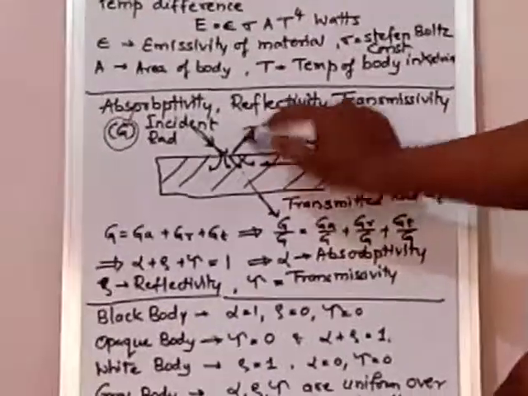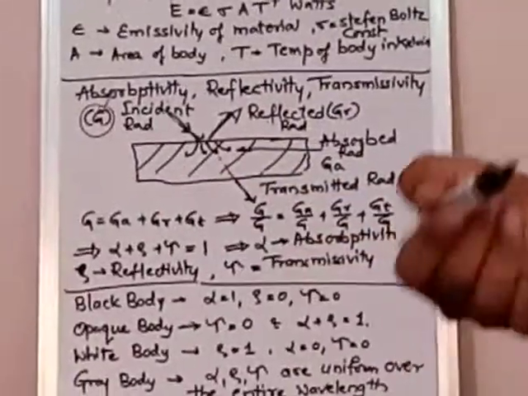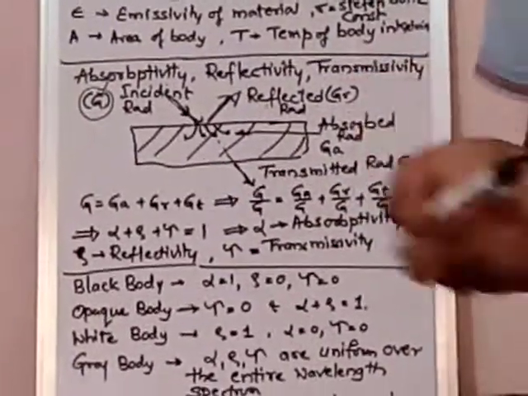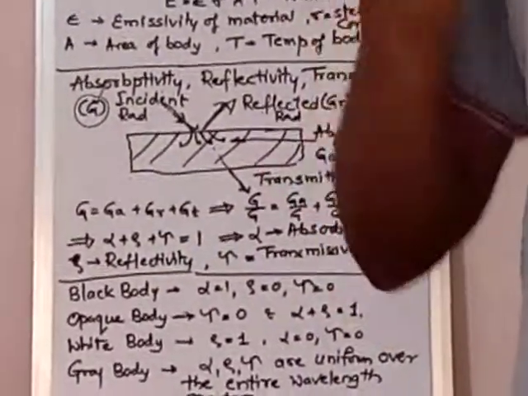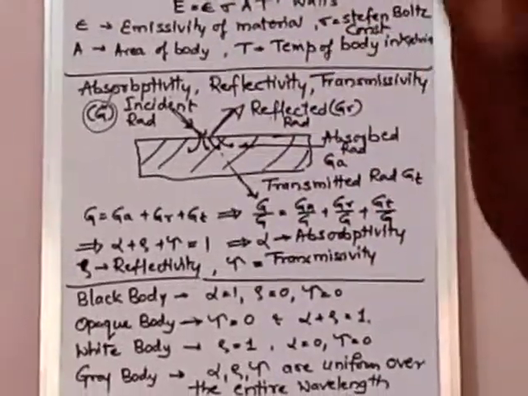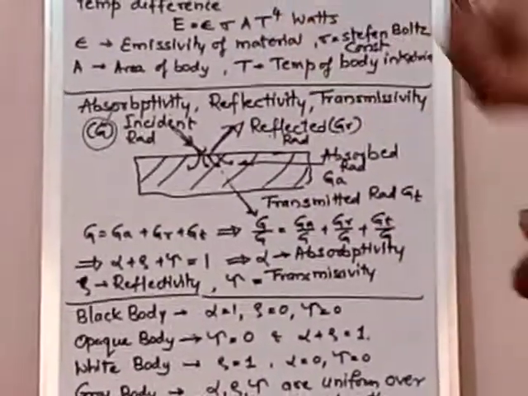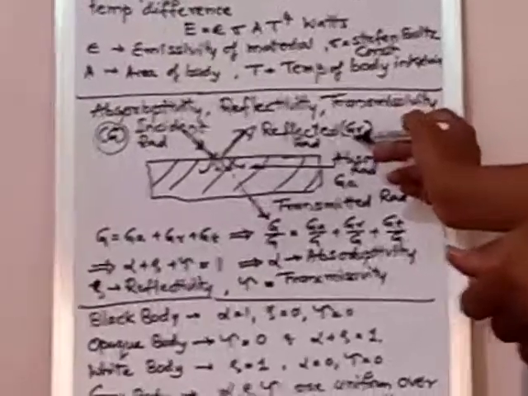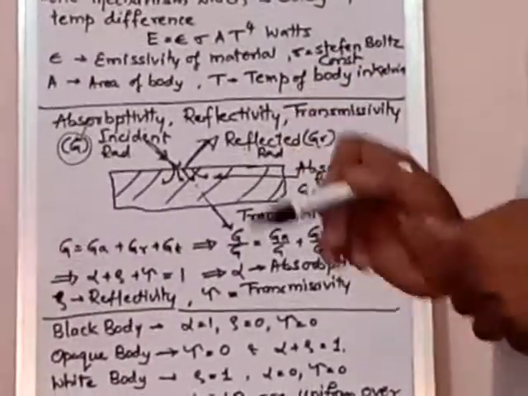Part of that is reflected. Sometimes it is told as "reflected back", which is wrong. It should be told as reflected only. Some part of the radiation is reflected, that is GR. G stands for energy, R stands for reflected.